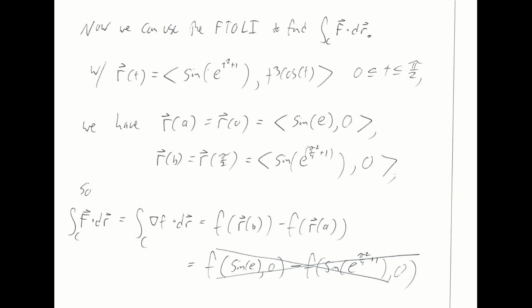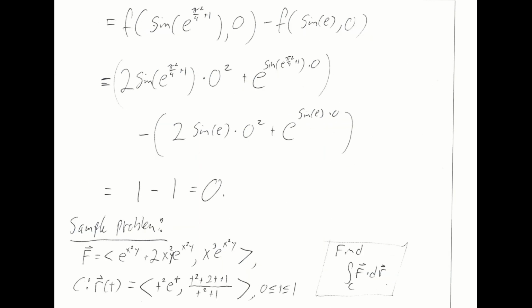So finally, the fundamental theorem of line integrals tells me that the line integral of f hat is just the line integral of the gradient of little f. That's because the gradient of little f is big F hat. And now the fundamental theorem tells me that that integral is equal to the potential function at the final endpoint minus the potential function at the initial endpoint. And I had the order wrong here, so scratch that. We're looking at little f at this r hat of b point minus little f at r hat of a, where a was 0 and b was pi over 2.